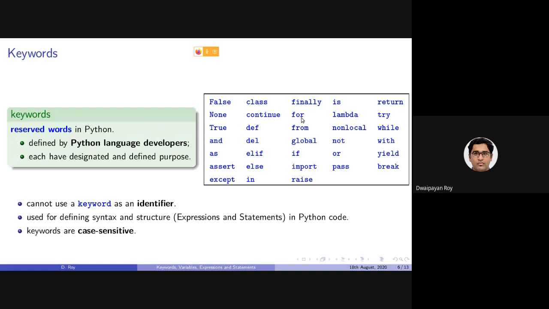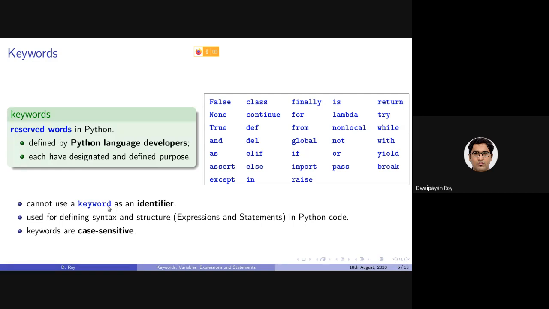So capital FOR is not the same as small for. Small for is defined by the Python language developer and has a defined meaning. We'll be encountering all of them while discussing different aspects of programming.